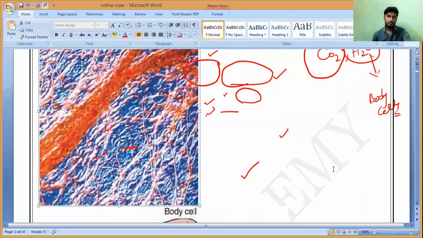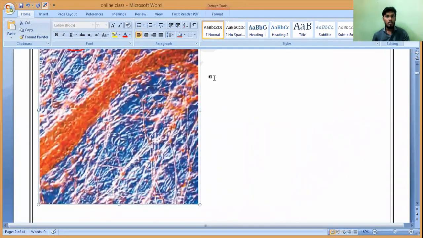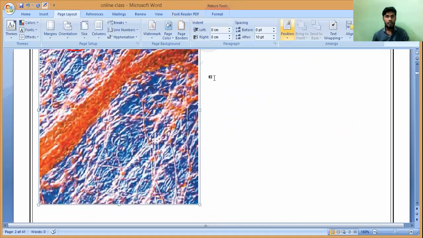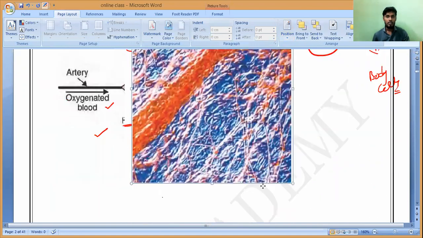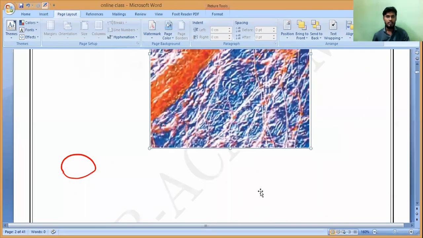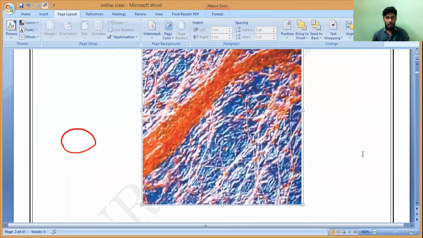So this is the picture you can observe. This is the picture of oxygenated blood. Understanding, all of you? This is the picture of capillaries, which you can see are very, very thin tubes. Millions of thin tubes are present. Have you noticed it? The middle red colour one is indicating what? Artery. Oxygenated blood. So this blood has been exchanged.